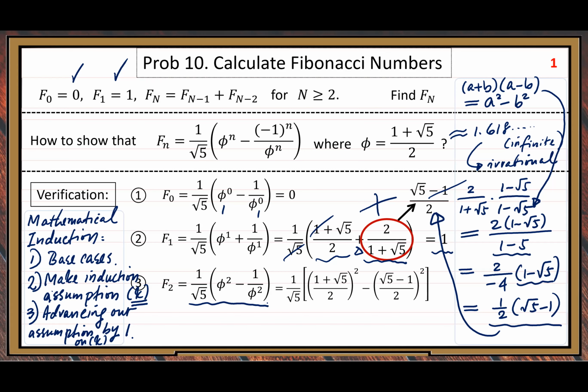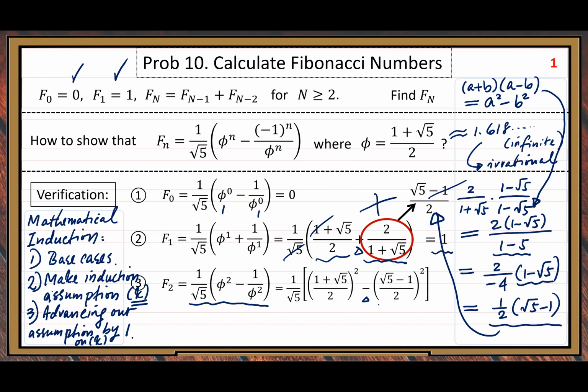So let us use the value. But this time, with the golden ratio, the reciprocal part, because -1 squared is 1, we keep this minus sign.